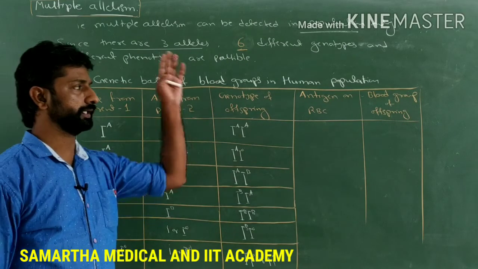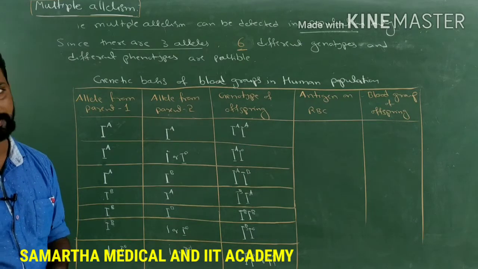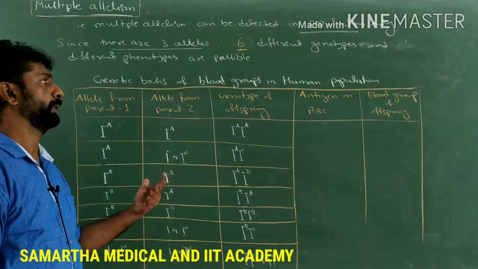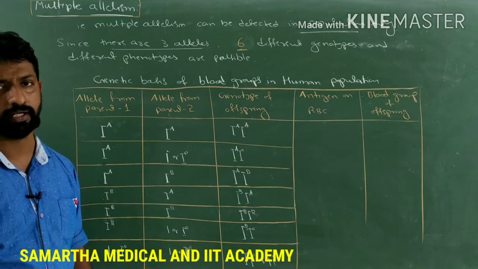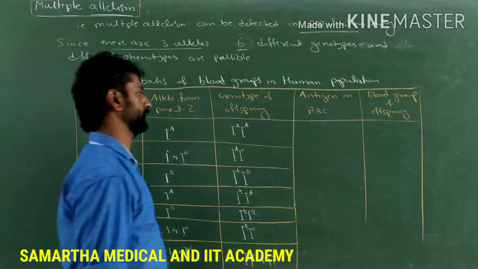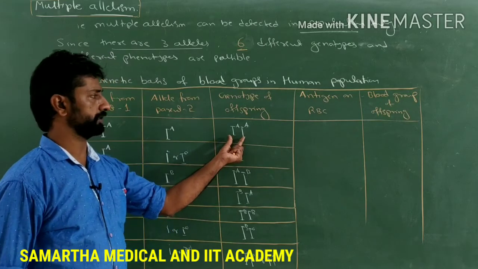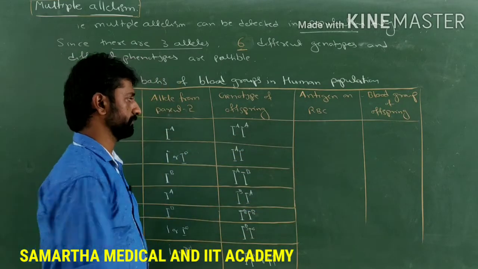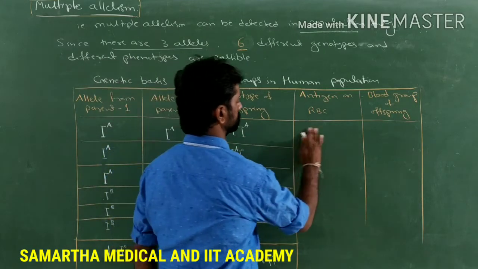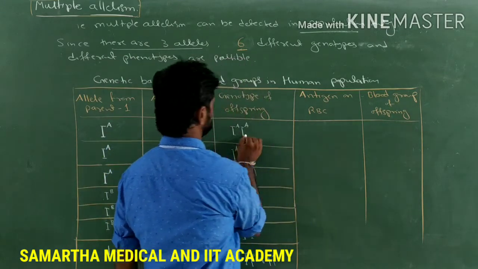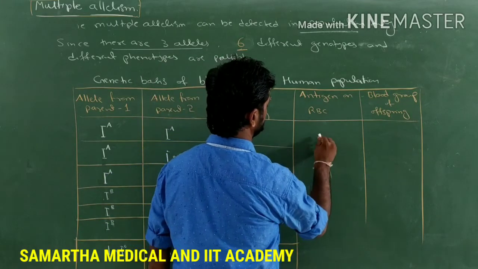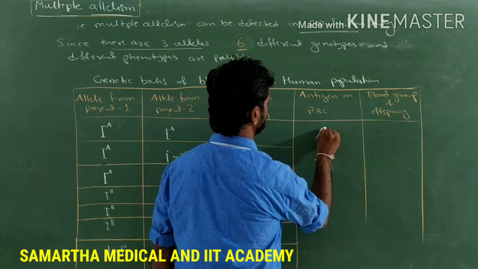Then what about the types of phenotypes found in multiple allelism when 3 different alleles are coding for a particular character? Let's see that now. So when this genotype is present in the offspring, what will be the type of antigen on the RBC? IA and IA. As the same alleles are present here, or the identical alleles are present, the antigen formed on the RBC will be A.